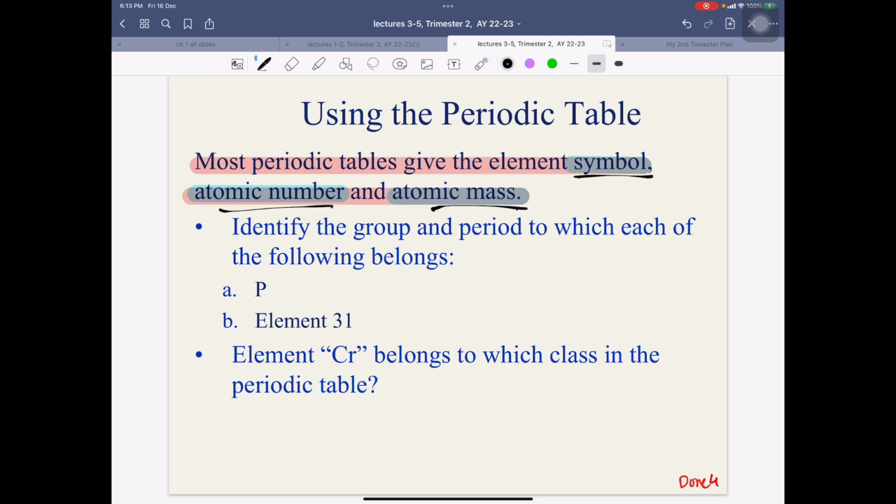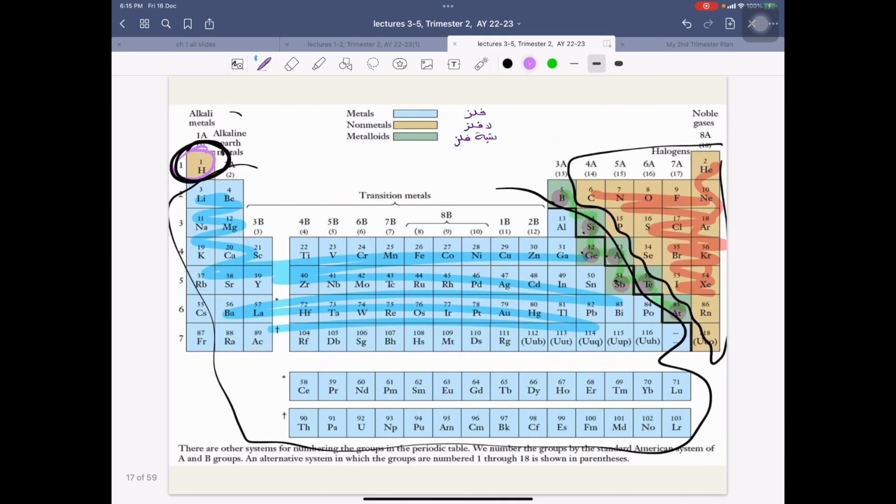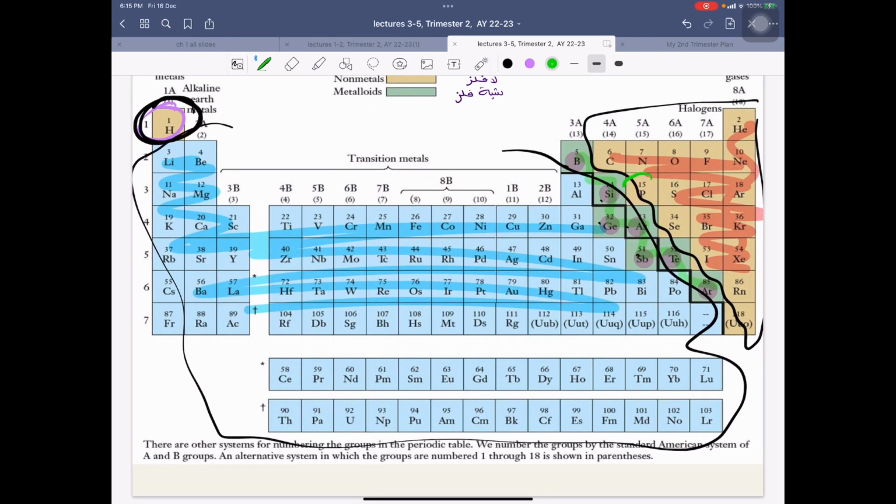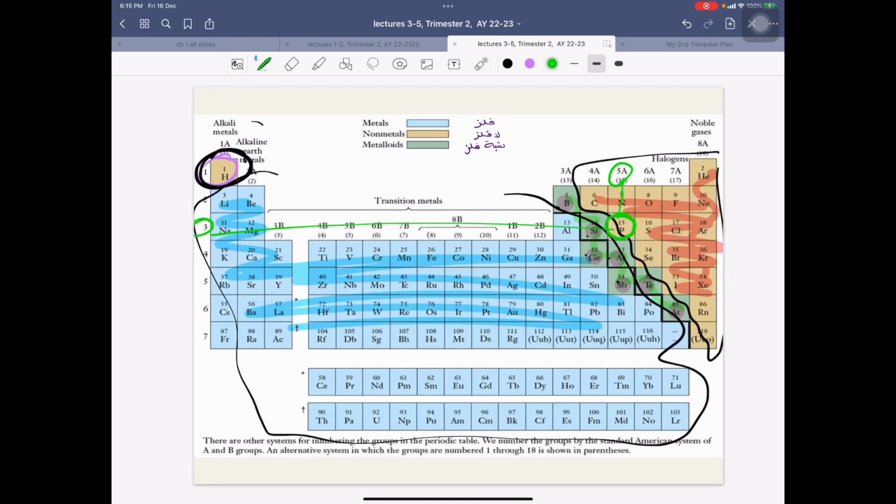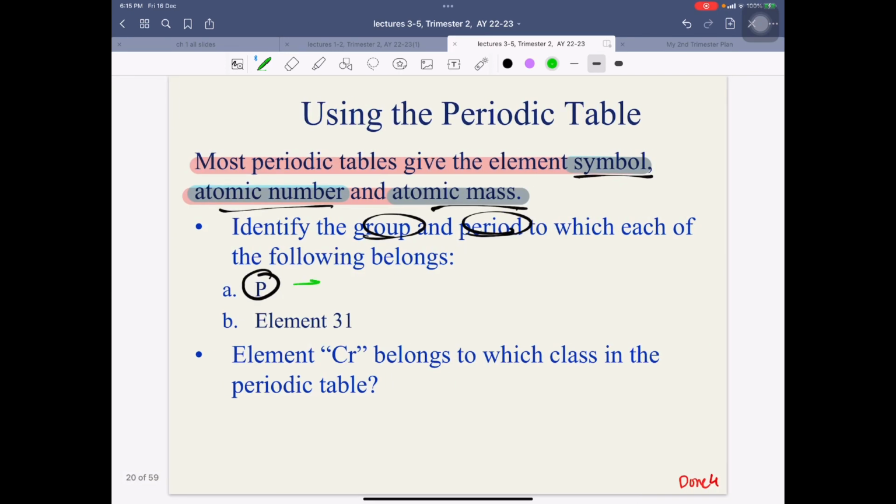وكمان عشان نعرف نفرق بين السيمبلز اللي موجودة في periodic table عشان ممكن two elements may have زي manganese and magnesium, you know? So we need to just like try to differentiate between them. طيب هنا ايش يبغى مننا؟ هنا identify the group and period to which each of the following belongs. طيب احنا عندنا P. ايش هو P؟ P phosphorus. So let's go and search هنا for phosphorus. وين phosphorus؟ اهو phosphorus هنا. Phosphorus in period number كم؟ Phosphorus is in period number 3. Phosphorus is in group number كم؟ Group 15 or 5A. So هنا نقول phosphorus period number 3 in group number 15 or 5A نفس اللي جينا في الاختبار.